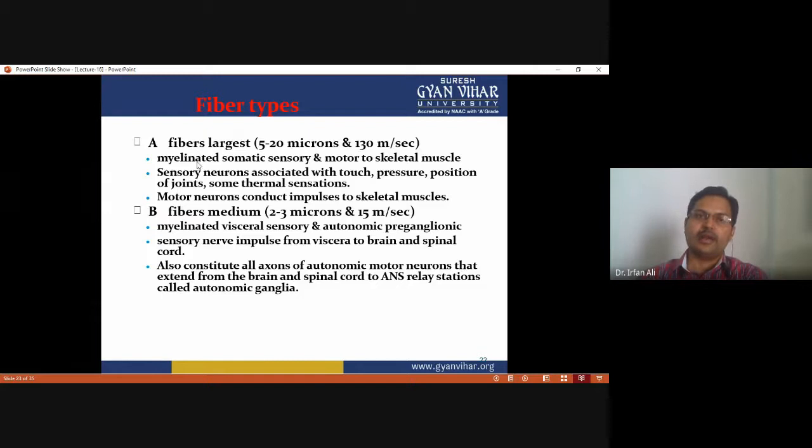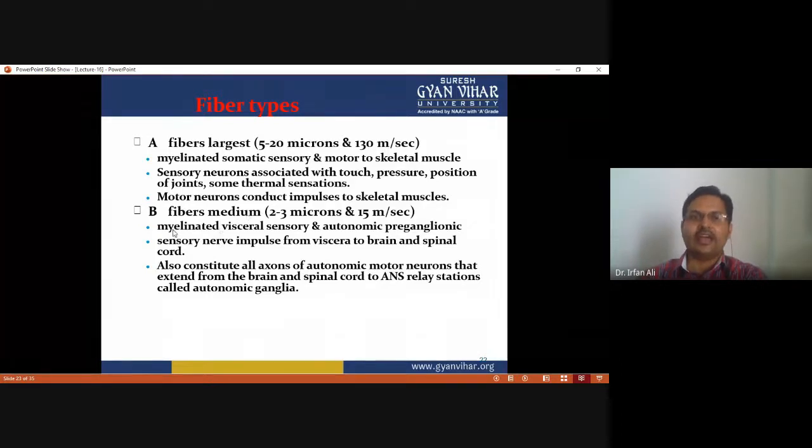These are the myelinated somatic sensory and motor fibers to skeletal muscle. Sensory neurons associated with touch, pressure, position of joints, and some thermal sensation have the largest fibers, and motor neurons conducting impulses to skeletal muscles also have the largest fibers.